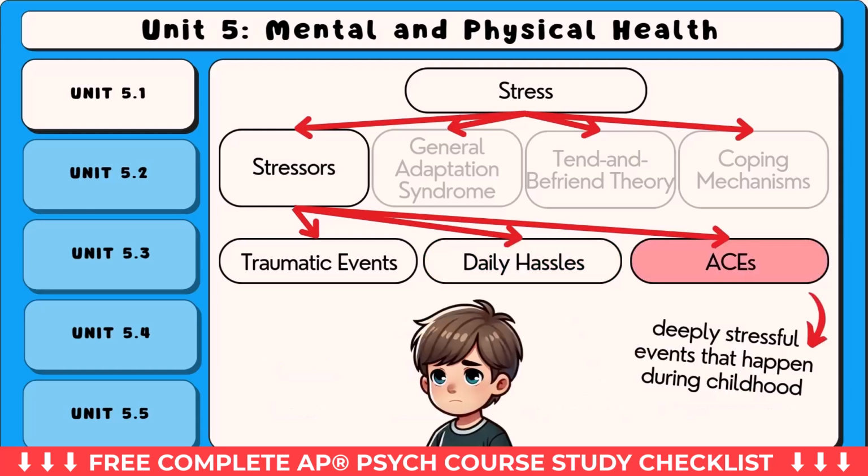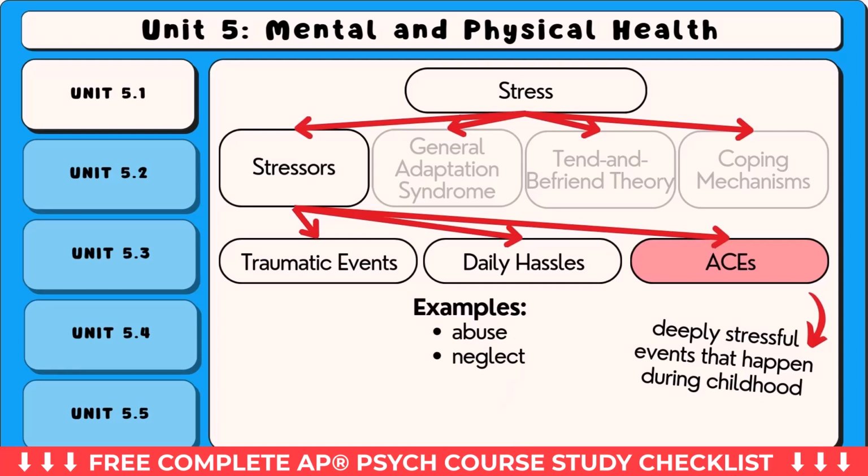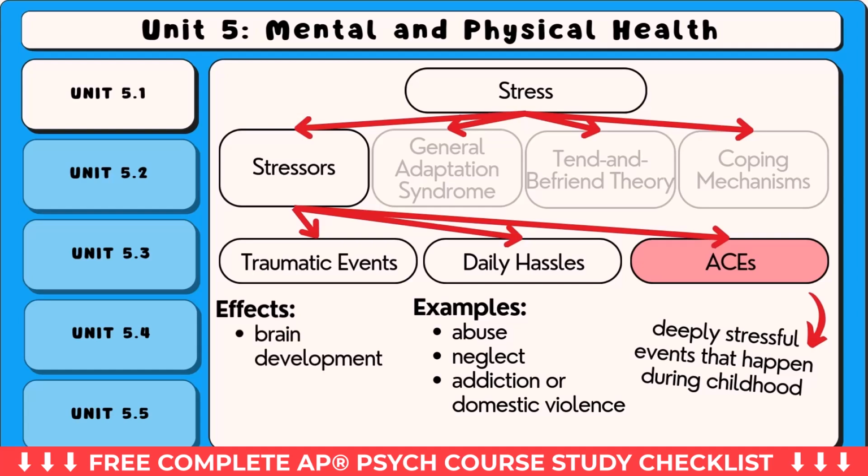Adverse childhood experiences are deeply stressful events that happen during childhood. These may include abuse, neglect, or growing up in a home with addiction or domestic violence. Adverse childhood experiences are especially harmful because they can shape brain development and stress response systems, affecting mental and physical health throughout a person's life.